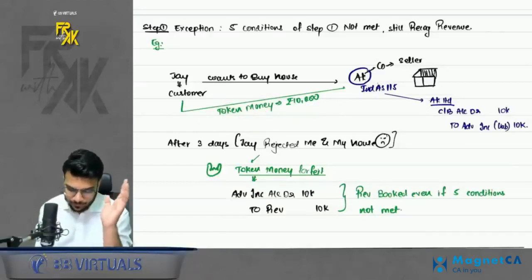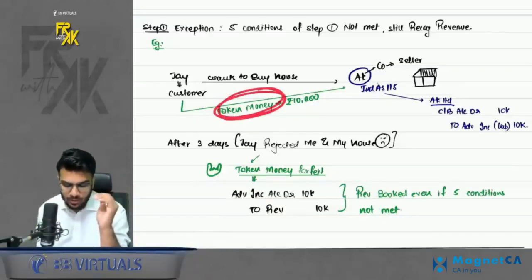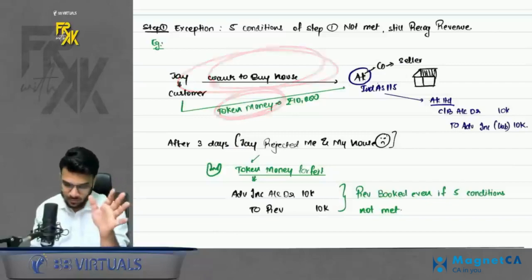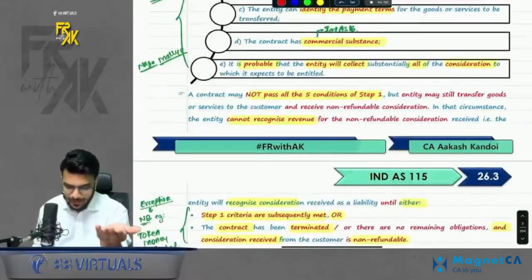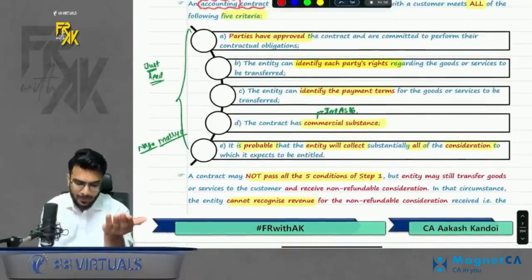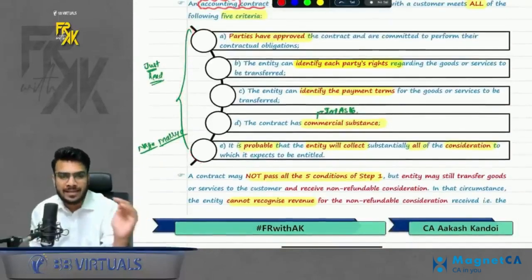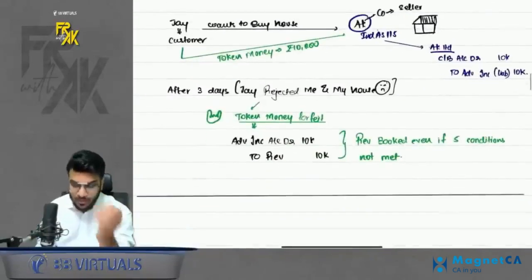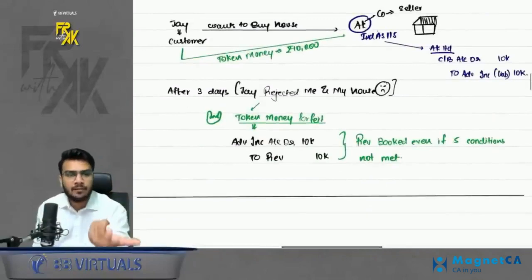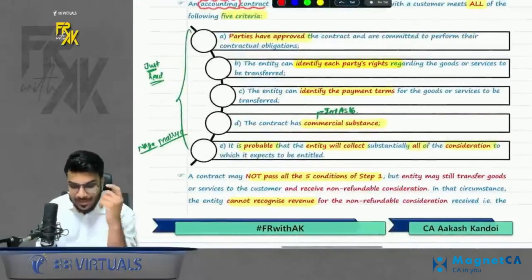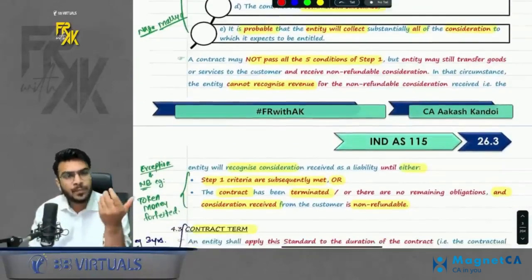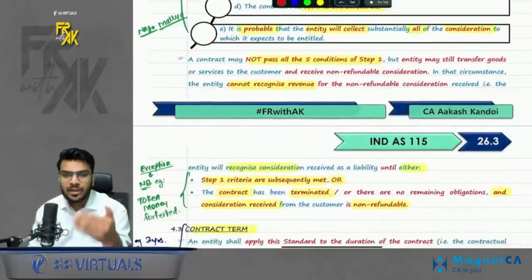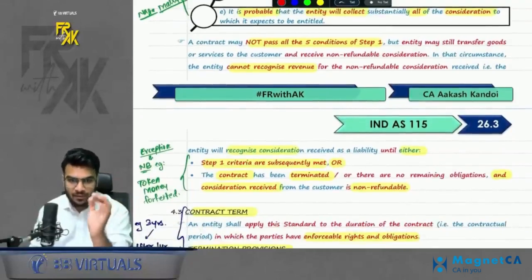Now tell me, did this transaction take place? No. So of course the 5 criteria of step 1 were not met, because it says party must have approved and everything. Here the parties did not enter into the contract only, it got cancelled. Still this token money, because I forfeited it, it became a revenue for me. So this token money I will book as a revenue even if it did not meet the 5-step criteria. Why? Because I forfeited a non-refundable deposit. This is exactly what it says.